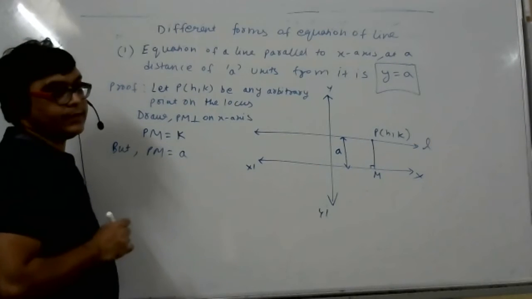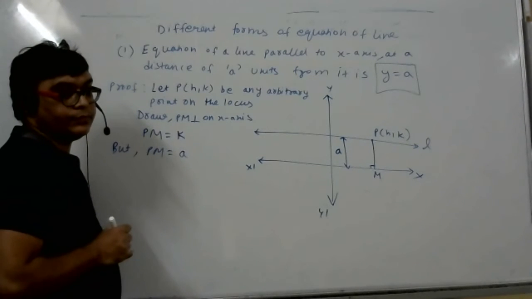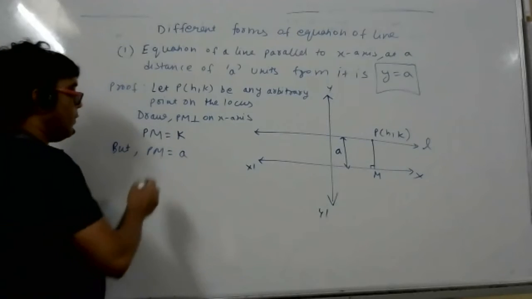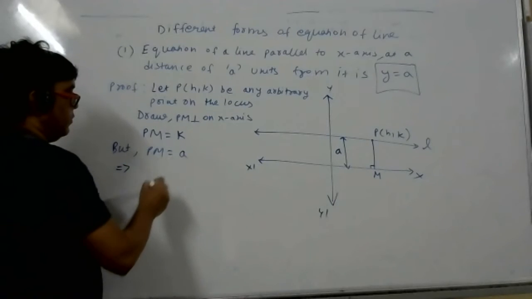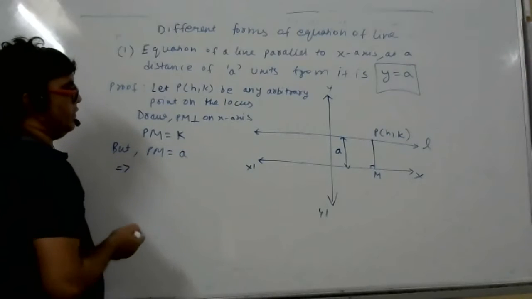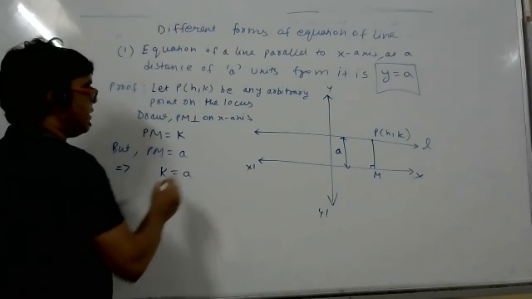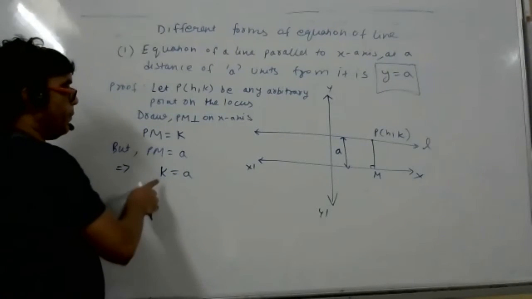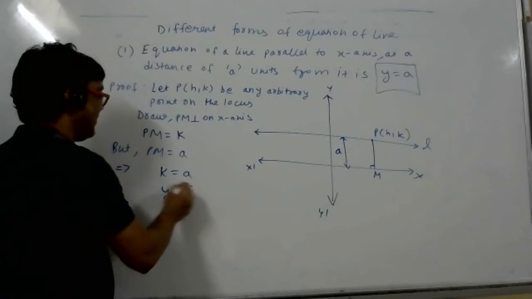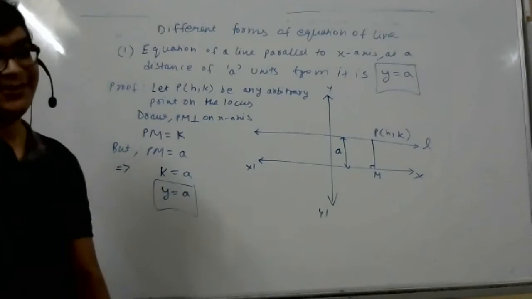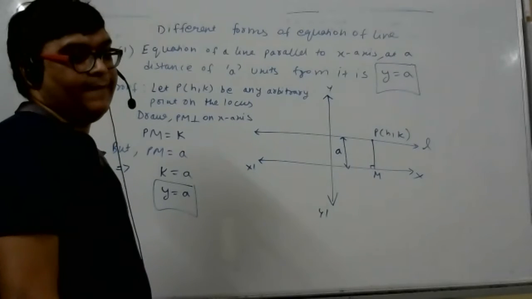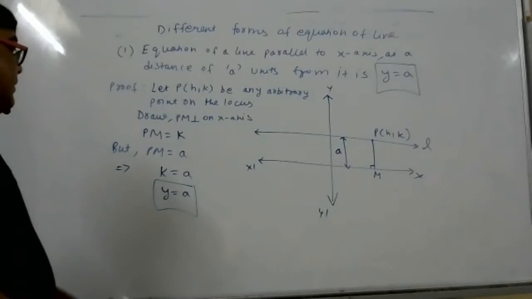Who has doubt in this? Bhushan? Doubt? No, sir. No doubt. So what should I write then? PM is K, PM is A, so K is equal to A. What is the last step in locus? Replace K by Y. Over now. This is the answer. Who has doubt? No doubt, sir. Easy. At least learn the formula.